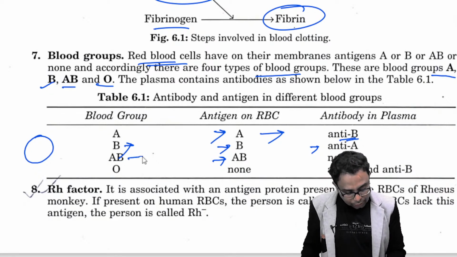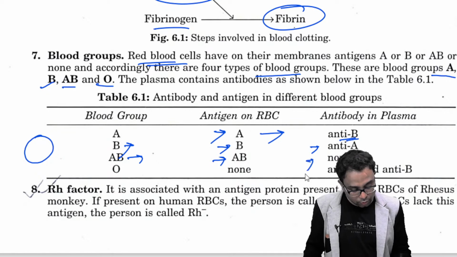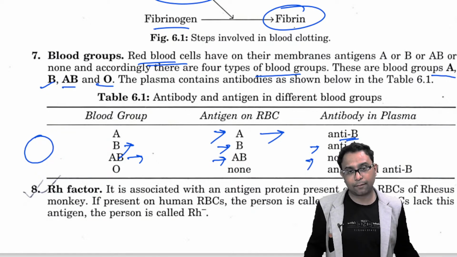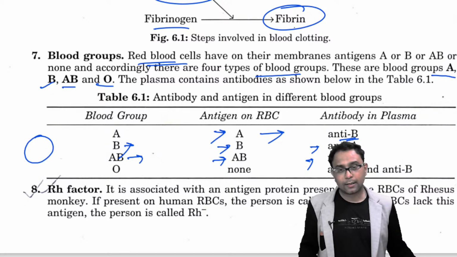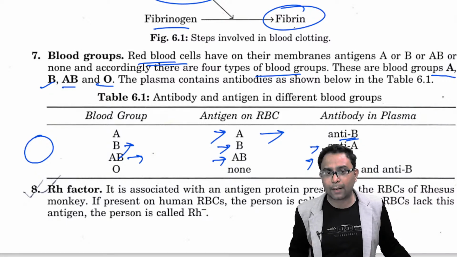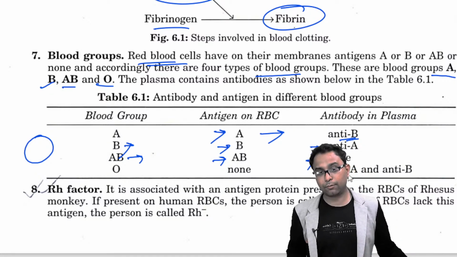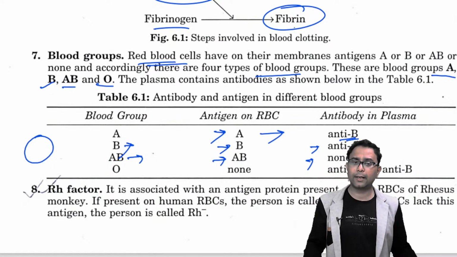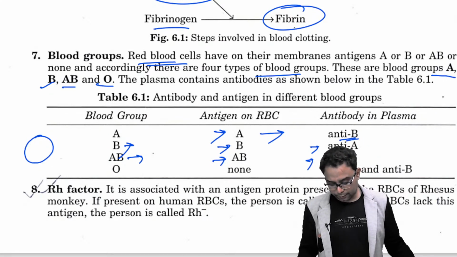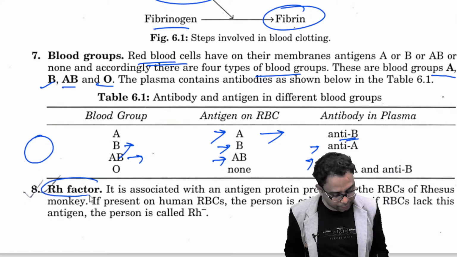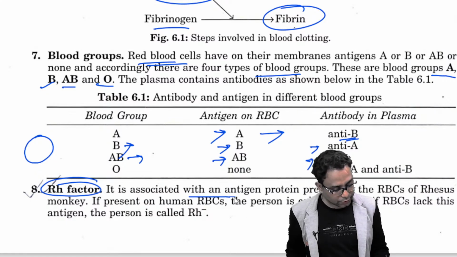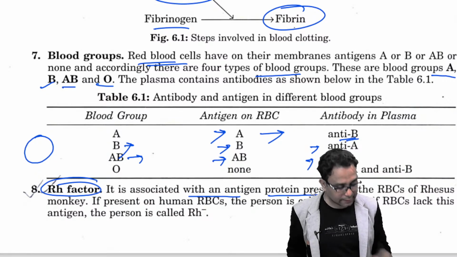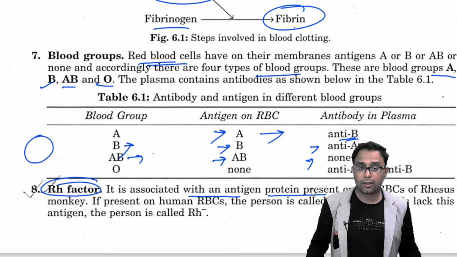And in the AB blood group, at that time no antibodies are there in the blood plasma. Sometimes we call the blood group A positive or B positive. But what is meant by this positive? This positive ultimately comes from the Rh factor. This is associated with an antigen protein present on the RBC.